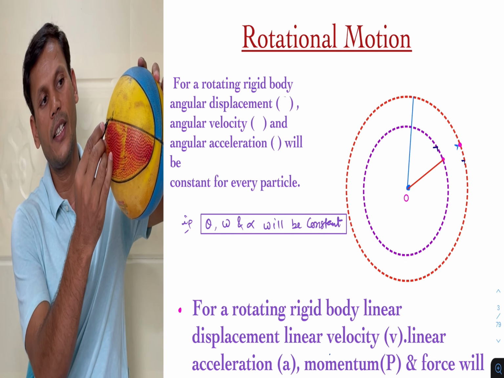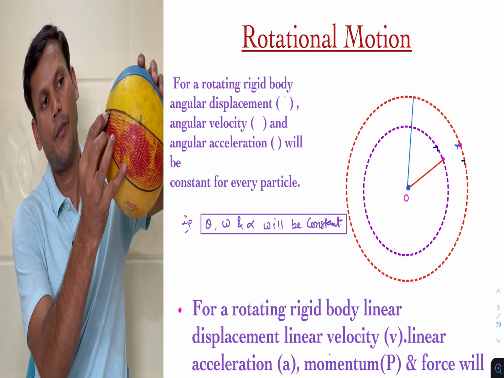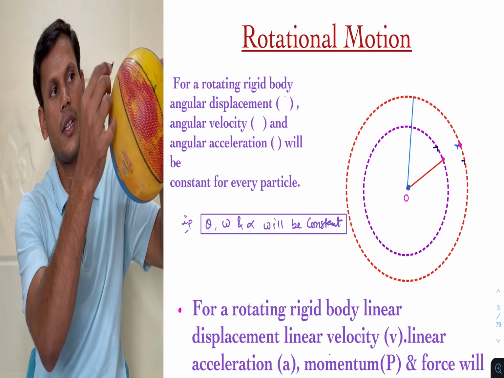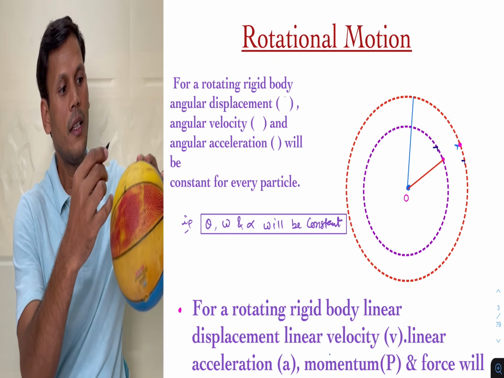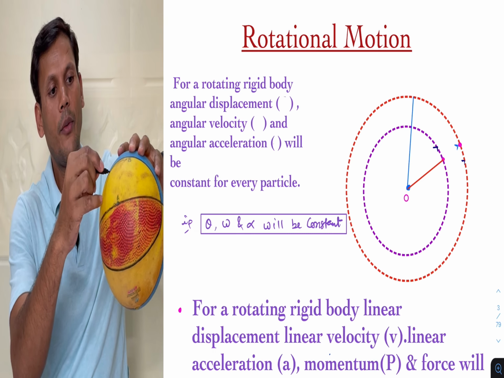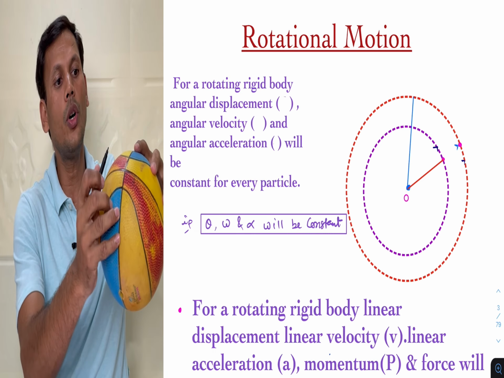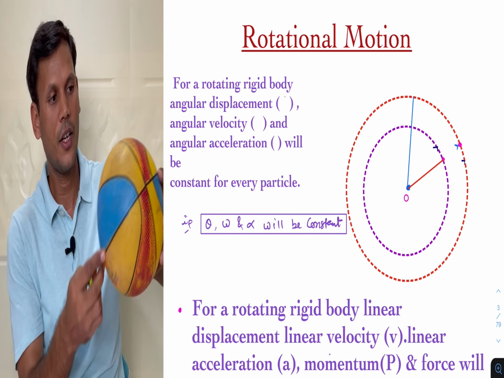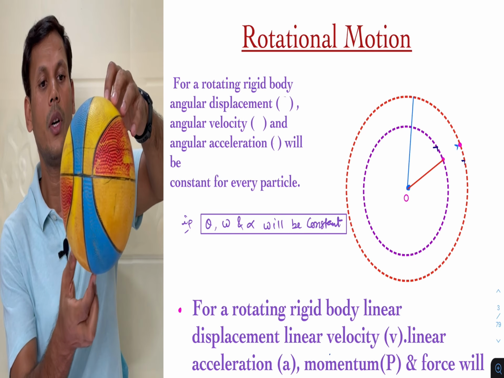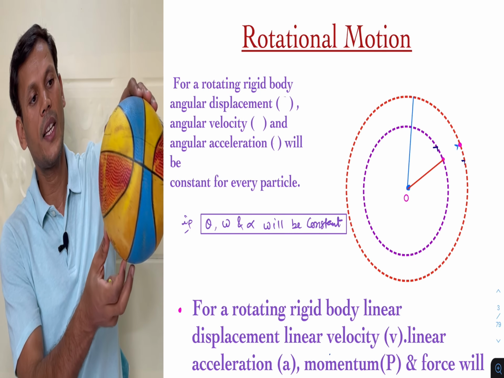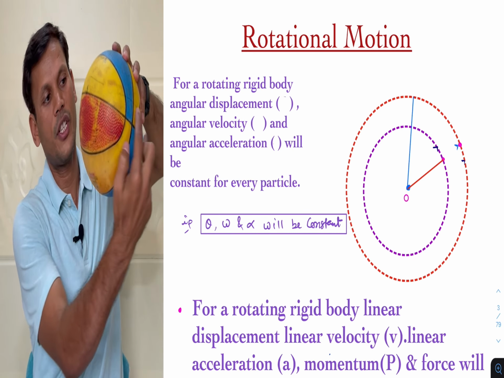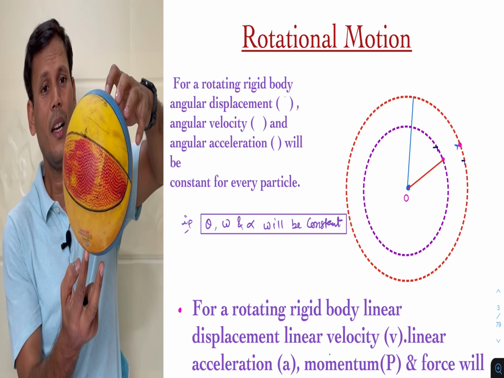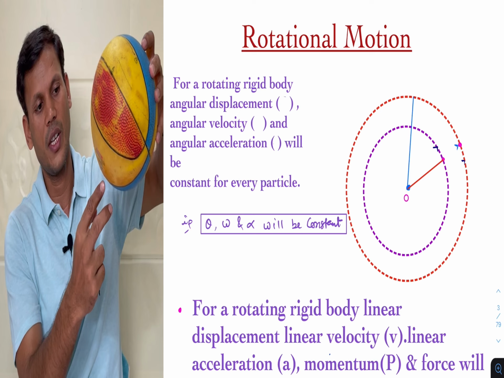A is going to create this big path, a complete circumference along the diameter, and particle B will trace a small circle as compared to particle A. I am unable to show you properly, but this is the biggest diameter and this is the smaller diameter. This is a circumference and this one is also a circumference.